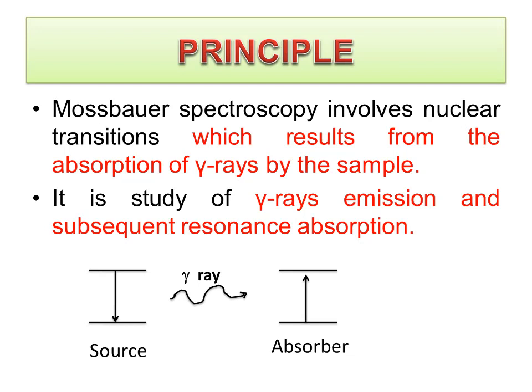Now, the principle of Mossbauer spectroscopy. We know the meaning of spectroscopy. Spectroscopy is the study of interaction between electromagnetic radiation and a sample, and as a result of this interaction, a nuclear transition takes place. Similarly, Mossbauer spectroscopy also involves nuclear transitions which result from the absorption of radiation by the sample. But that radiation must be gamma rays. Simply, it is the study of gamma ray emission and subsequent resonance absorption.